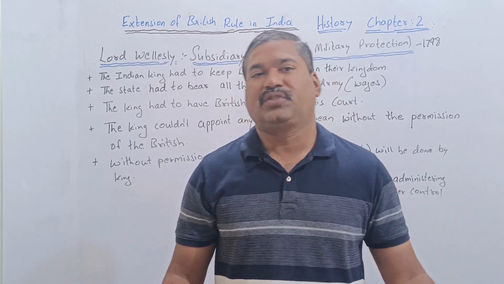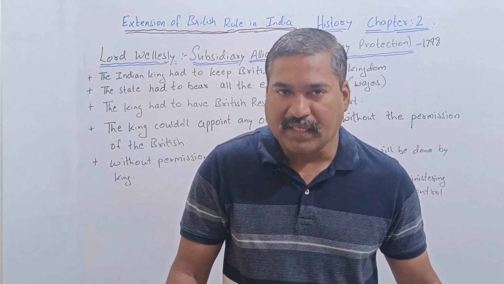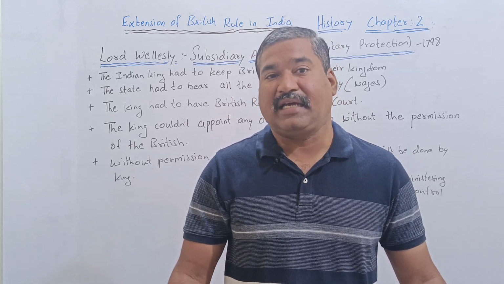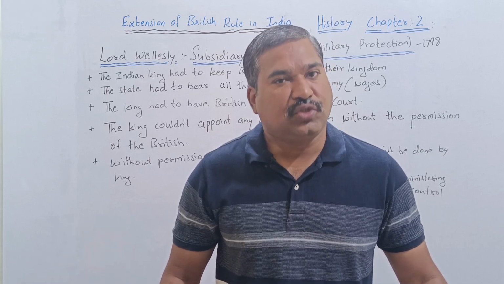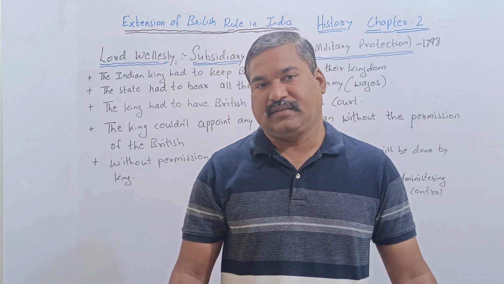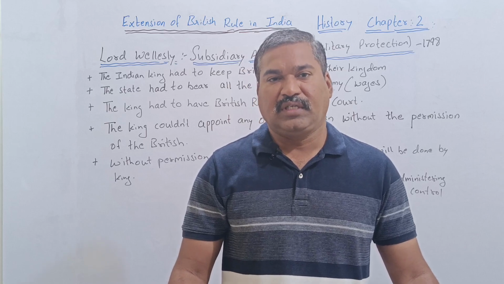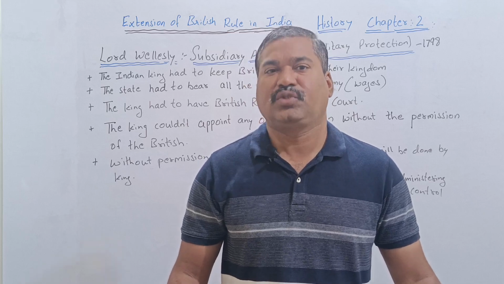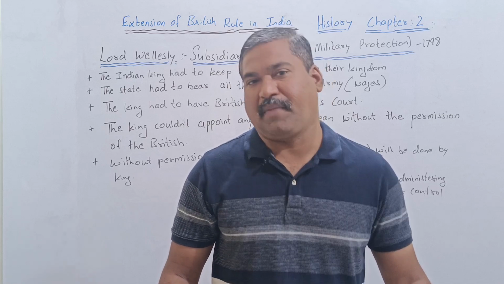Dear viewers, today let us begin with a topic called subsidiary alliance and the doctrine of lapse. These are the two cunning policies which helped the British make a number of native rulers bow their heads in front of the British Empire.